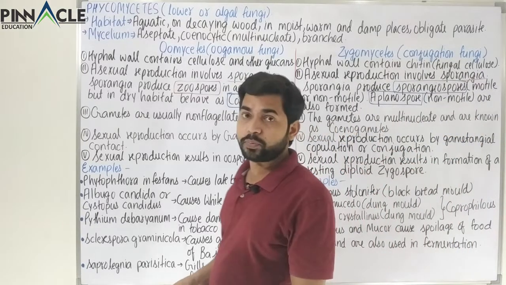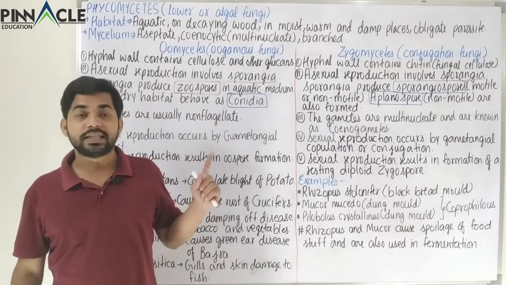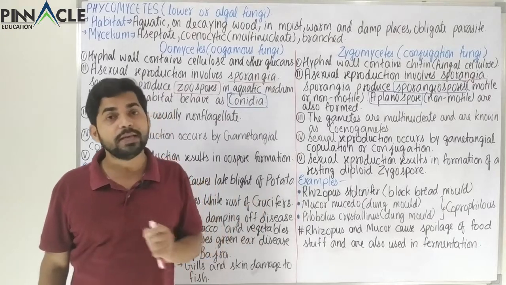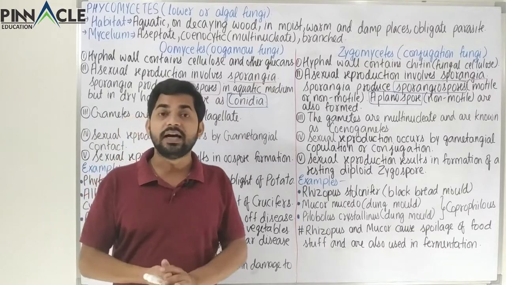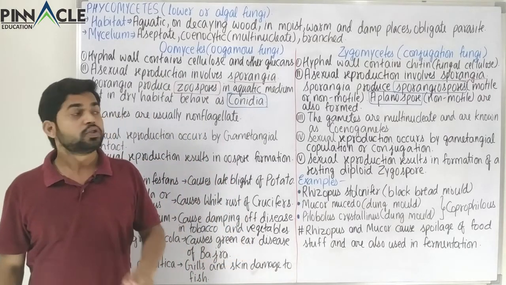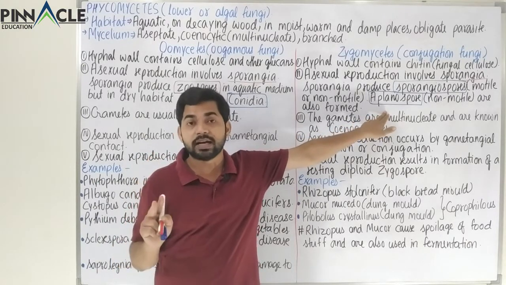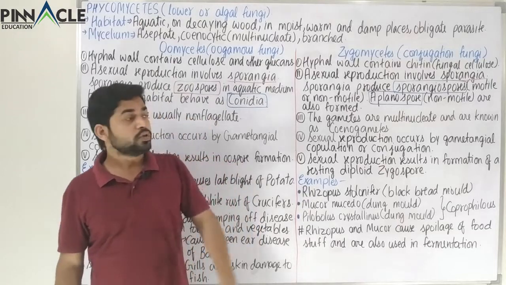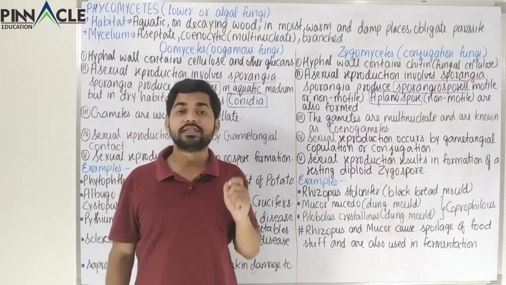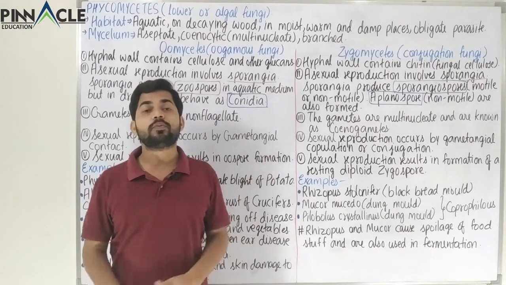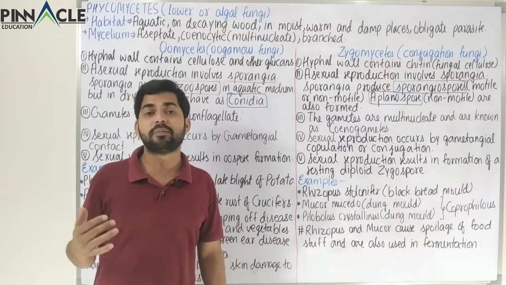aplanospore. Now before studying aplanospore, we have to remember that aplanospore is not only present in fungi. Aplanospore could also occur in various green algae and also in various protists. So aplanospore is not unique to the kingdom Fungi. It is also found in algae and also in Protista. These aplanospores are non-motile spores and these are very resistant spores. They are capable of surviving very harsh environments or unfavorable climatic conditions.